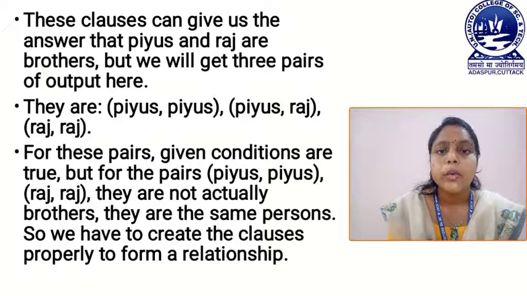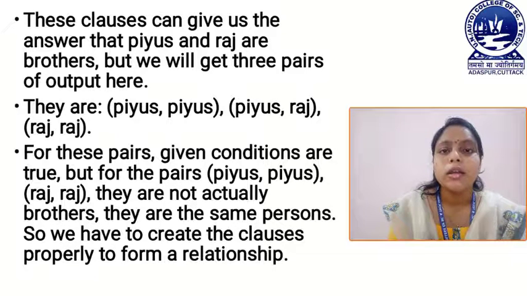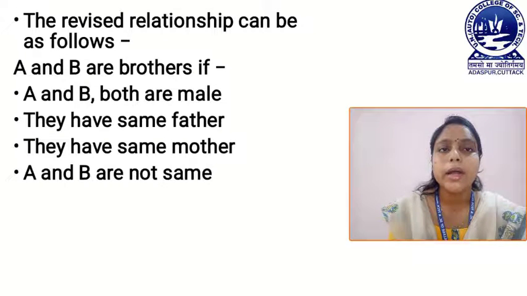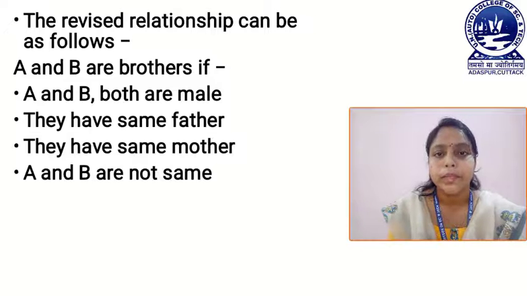Now we can make our condition in such a way that it satisfies our relationship in a correct manner. Now look at the revised relationship. Here A and B both are brothers if A and B both are male and they have the same father and the same mother, and A and B are not the same.